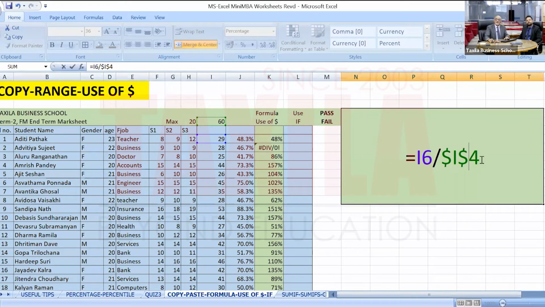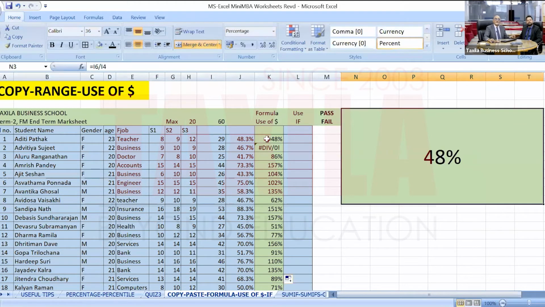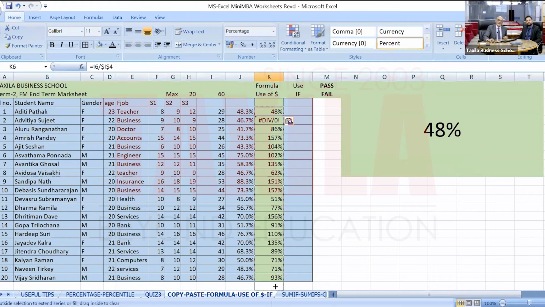I've done this, and I will just copy this formula and paste this in the cell here. I have pasted it here. Now we are using $I, $4, and now I will copy this. So how do I copy? Again, bottom right corner, look for the dark plus and then drag it. And now you will see the magic.